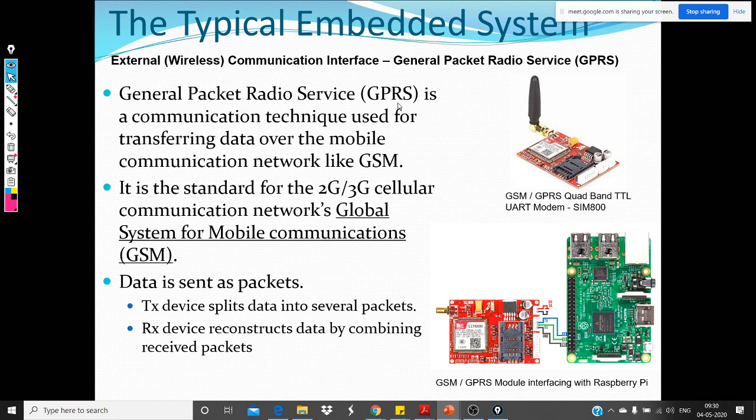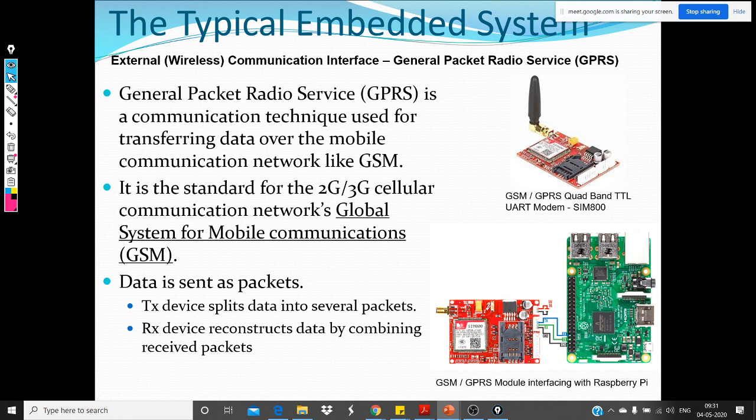GPRS by itself may not be very familiar to you, but if I say the GSM modem, that's there in your cell phone, your 2G, 3G, all these connections, those connections are based on this GPRS. The GSM and all these protocols depend on this GPRS mechanism.